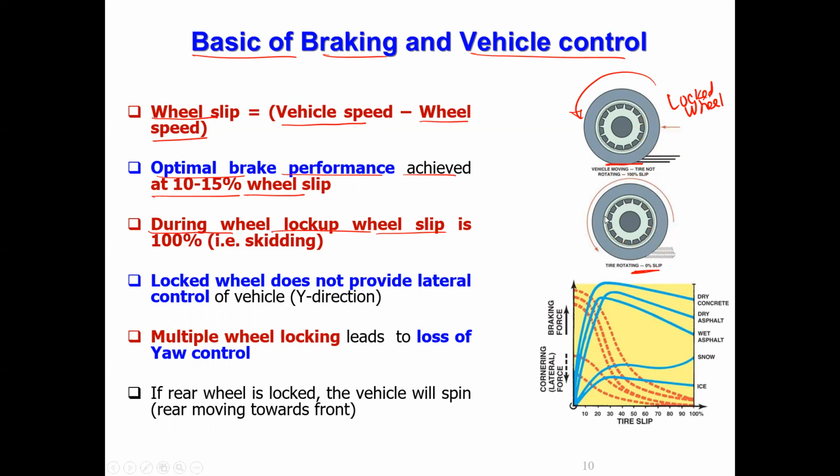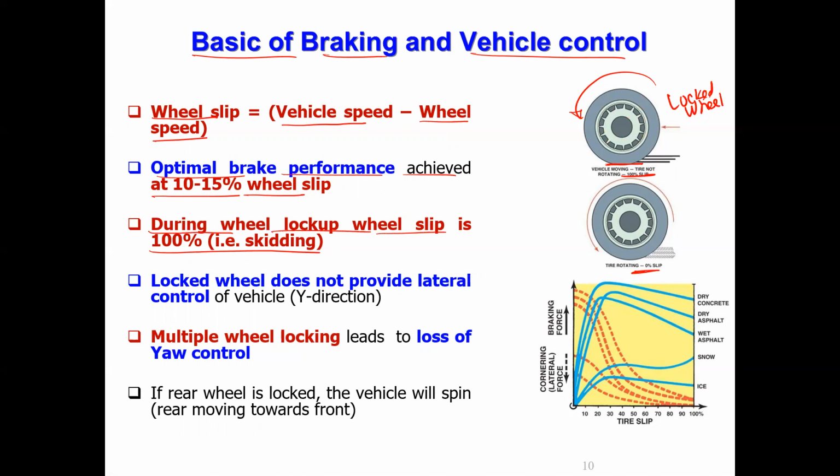When the wheel is locked, that means the wheel is not rotating, and the slip will be 100%. So then skidding will happen. That means you apply full brake force, the wheel is not allowed to rotate, but the vehicle was moving with some velocity.